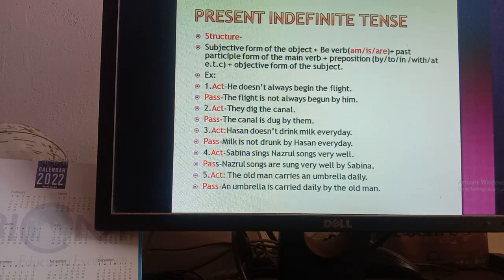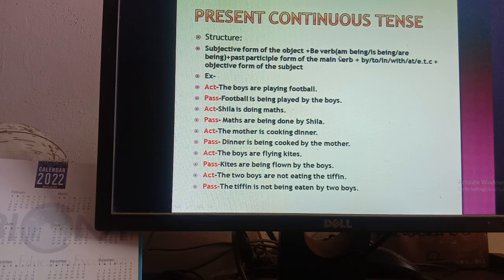If it is present indefinite tense, you will just bring am, is, or are. If it is present continuous tense, you will just write am being, is being, or are being according to the subject and also the tense. So what is the change, boys? The change actually is in the use of the be verb. So this is the structure. Your duty is to learn the structure, memorize the structure.